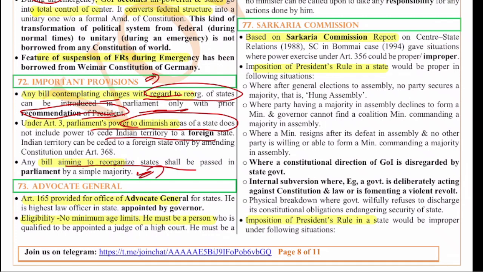So with regard to these provisions, there is a question. These are not of great importance, but yeah, we just have to know these things. Article 2, Article 3 and all.